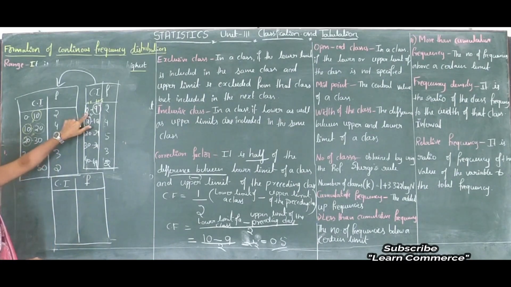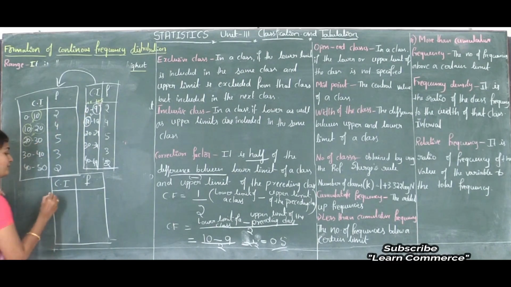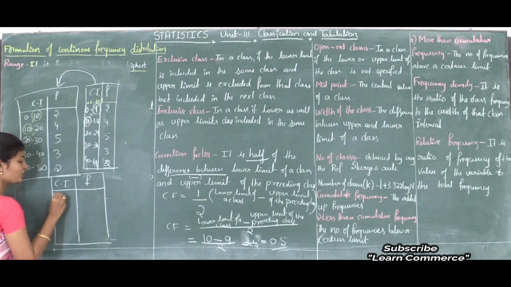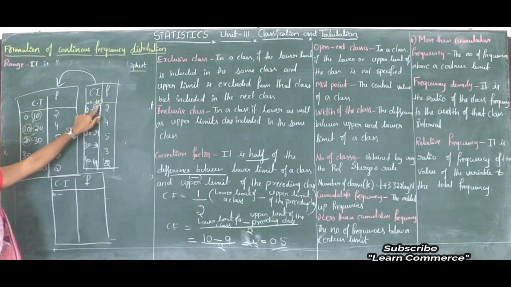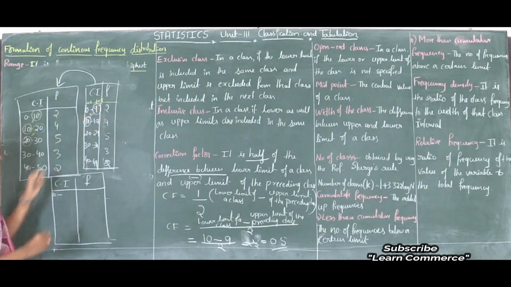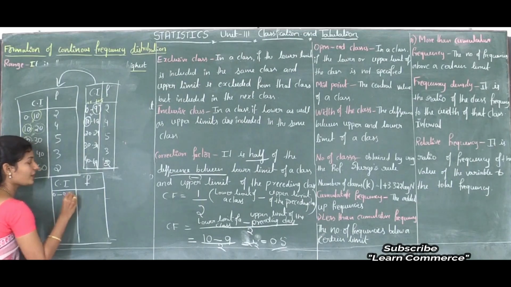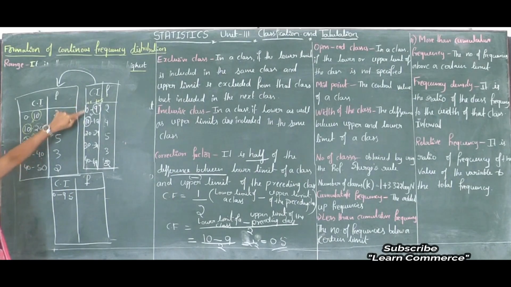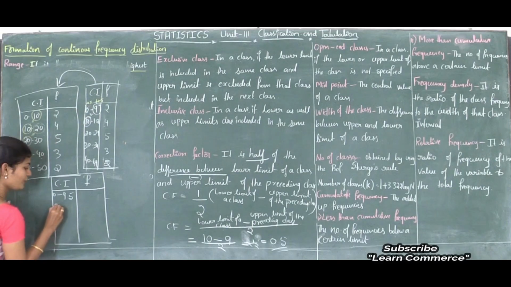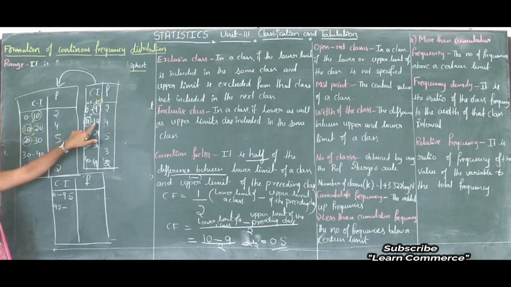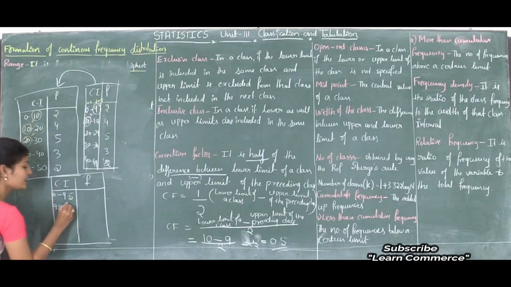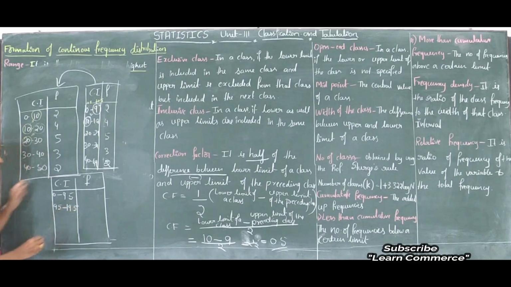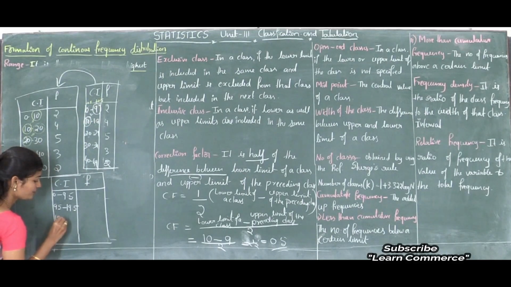So the first value 0 minus 0.5. See, this is negative value. It comes negative value. So I will write 0 only. 0 to 9 plus 0.5, so that is 9.5. Next I have to subtract this value from this. So 10 minus 0.5, that is 9.5. Next 19 plus 0.5, that is 19.5. Next here 20 minus 0.5, that is 19.5.